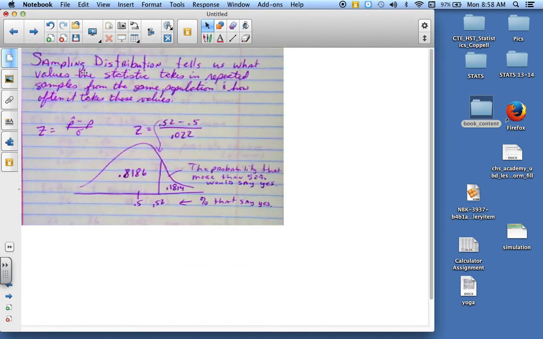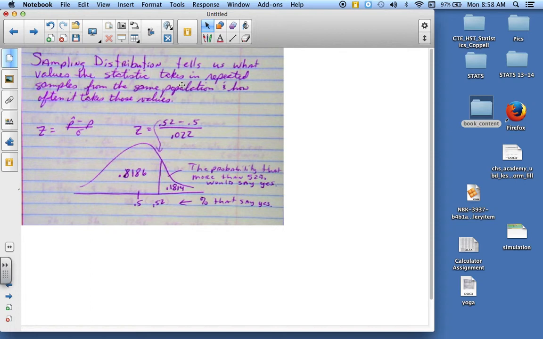Eventually what will happen is the sampling distribution tells us what values the statistic takes in repeated samples from the same population and how often it takes those values. So for instance, if I were to ask, what is the probability that the poll will get a sample in which 52% or more say yes?